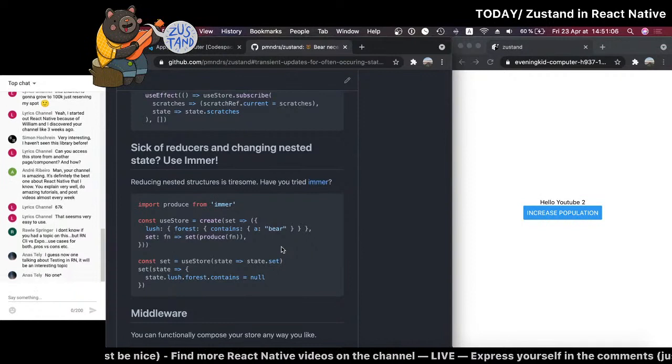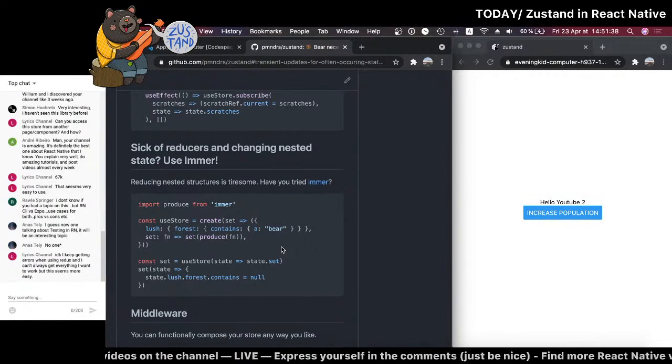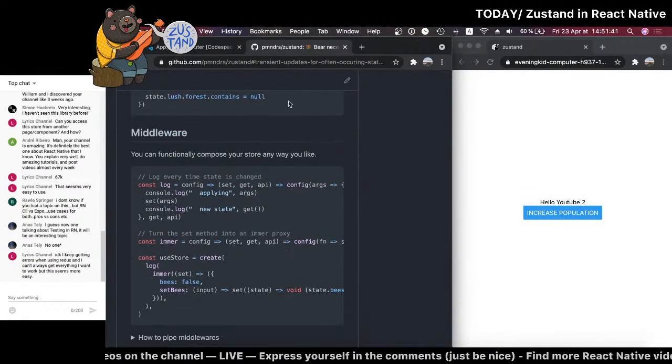I don't know if you had a topic on this, but React Native CLI versus Expo. Use cases for both, pros and cons, etc. I'm really a big fan of Expo personally because I just hate when everything's complex, but that's just my take. You can probably find this online. Now, someone is talking about testing in React Native. Oh, testing would be a good topic, you're right. Middleware, okay.